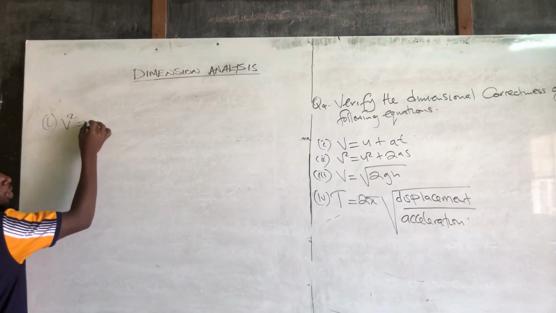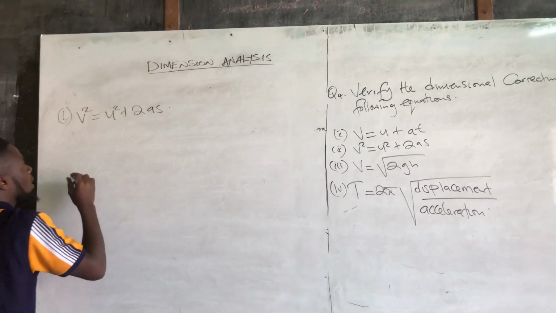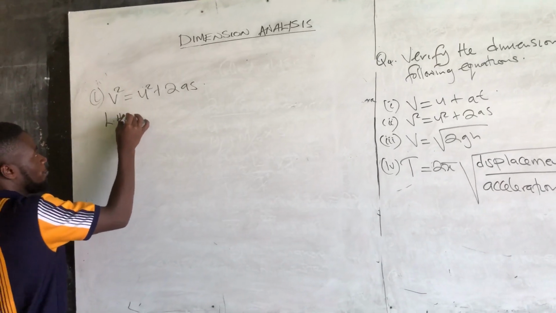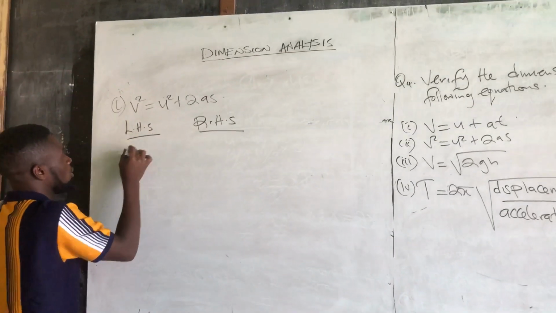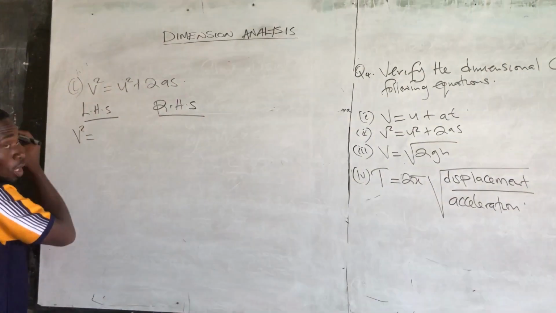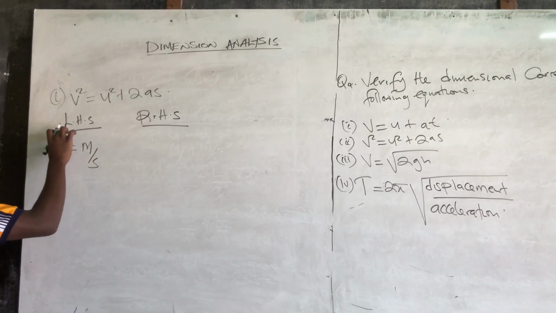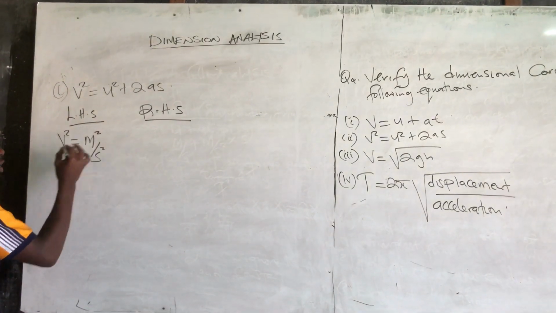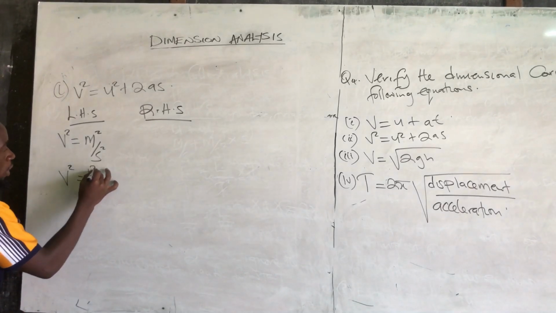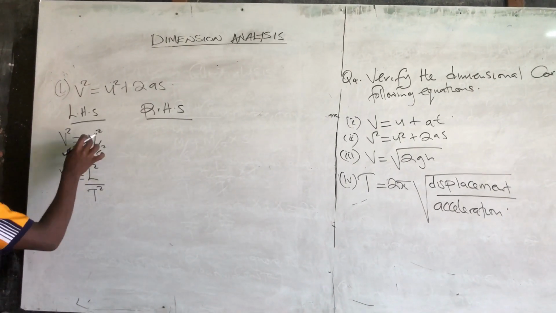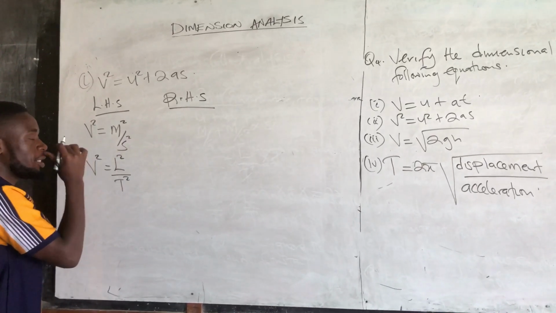V squared is equal to what? U squared plus 2AS. So again you do the same, say left hand side and you put right hand side here. So what is the left hand side of V squared? What are the units for speed? This is meters per second. But here this is velocity squared, so you can square this one and square this one out. So V squared is L squared over T squared, because L is representing length in meters and T is representing time in seconds.